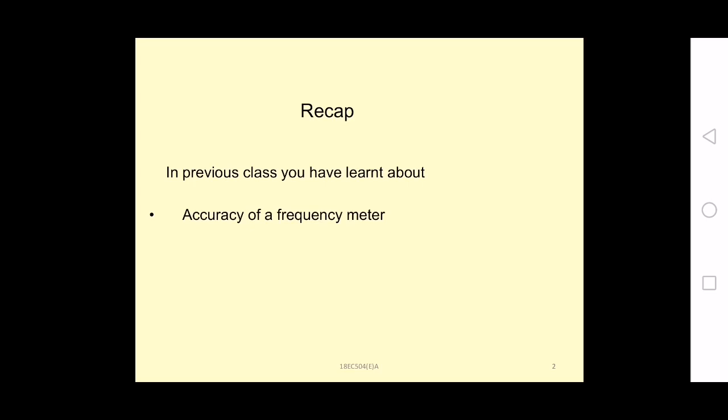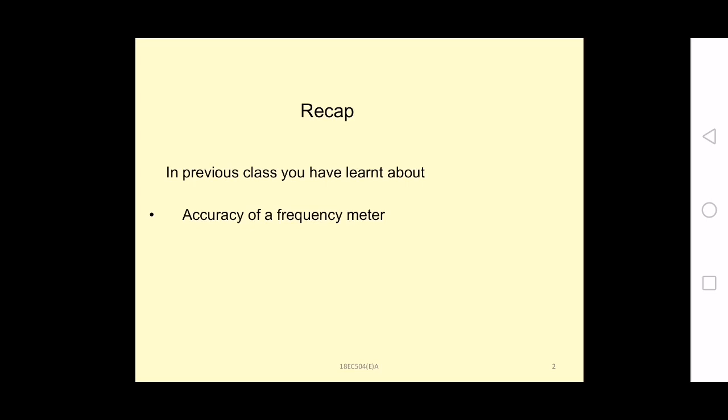In that method the crystal oscillator output, given to the time base generator, is directly applied to one of the input terminals of the AND gate, so that we get the time period and count how many counts occur within that time period.